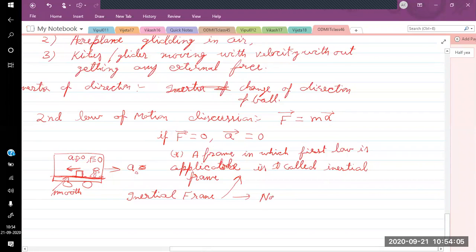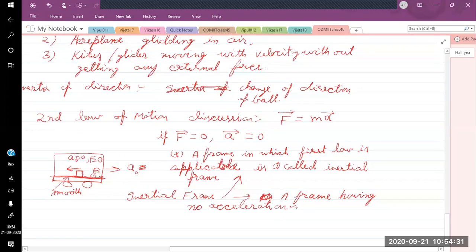So a frame having no acceleration is called an inertial frame, and only in this frame will the law of inertia be applicable.